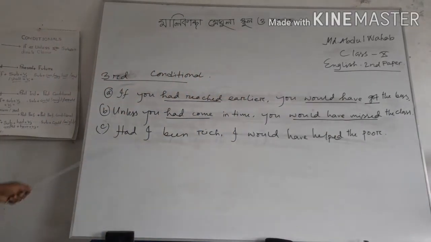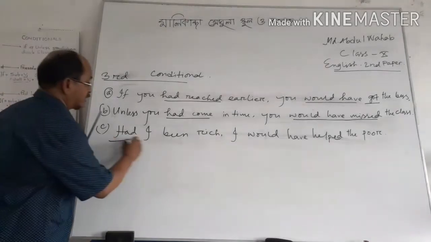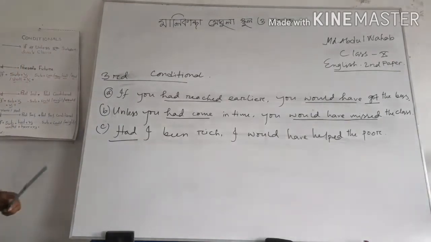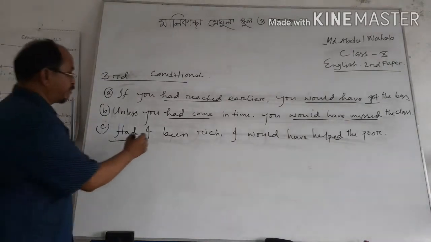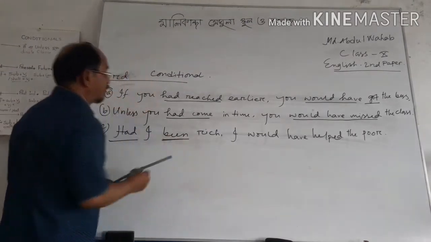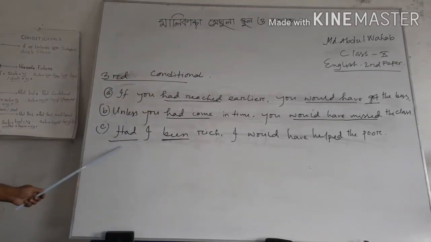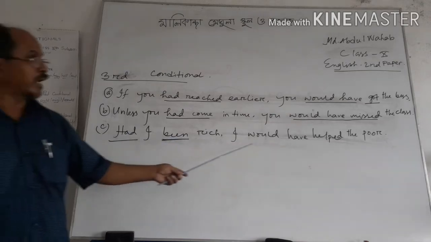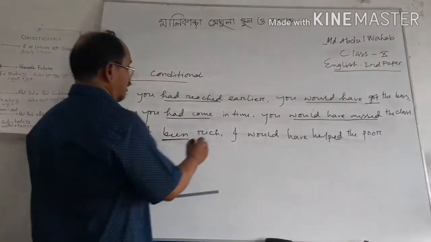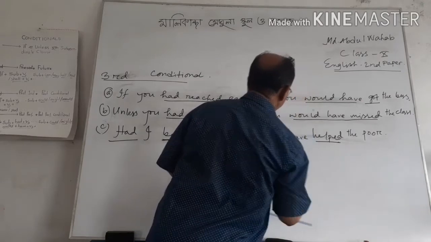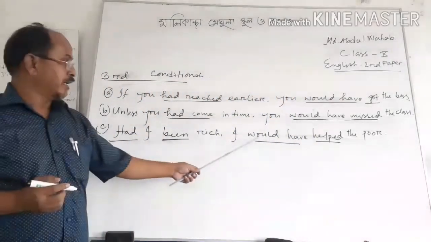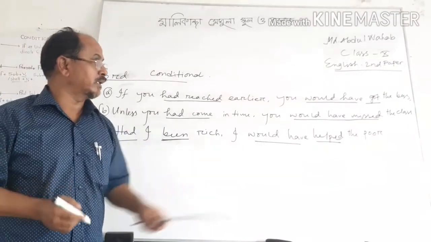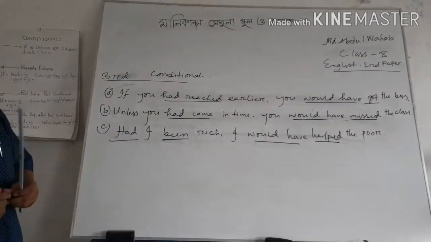We also express the third conditional with had. Had at the very beginning of the sentence. This is also a conditional. And here is the past participle form of the verb. Had I been rich, I would have helped the poor. Would have helped. This is the past perfect, had been. And this is the past perfect conditional, would have helped.